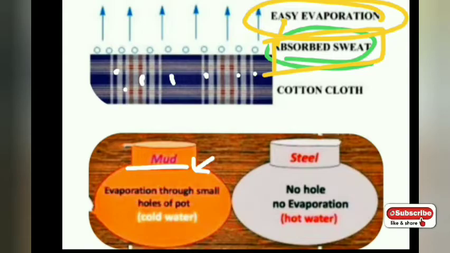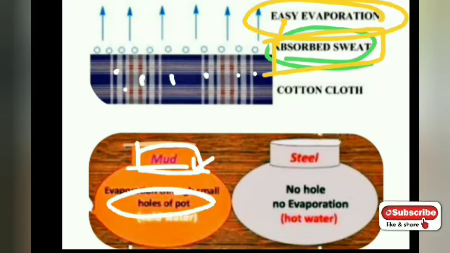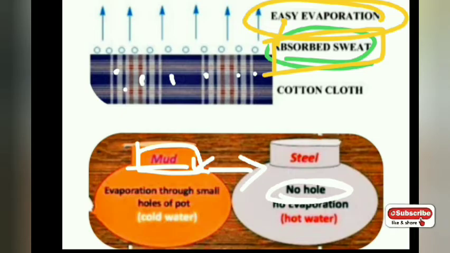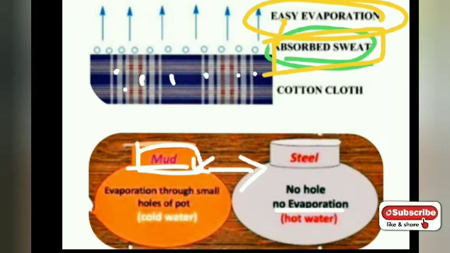How does evaporation happen in the pot? Because this pot is made of mud, and because of this there are small holes in the pot, due to which evaporation is occurring. And due to that evaporation, you know that evaporation causes cooling. So if evaporation takes place, the original surface, our mud pot and its water, will be cooler. And if you compare this with the steel pot, steel is a metal, it has no holes, hence there will be no evaporation in this steel pot, and that's why this water will remain hot.